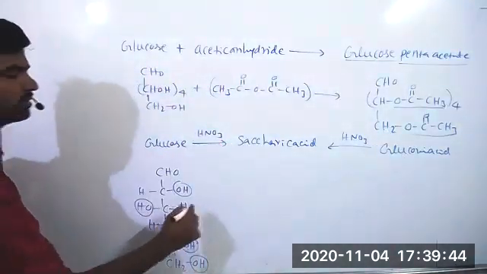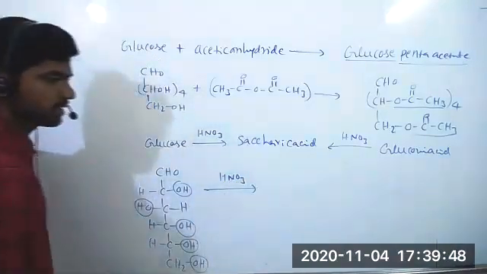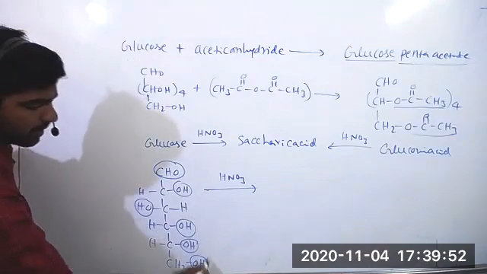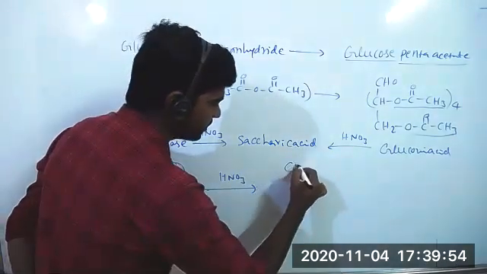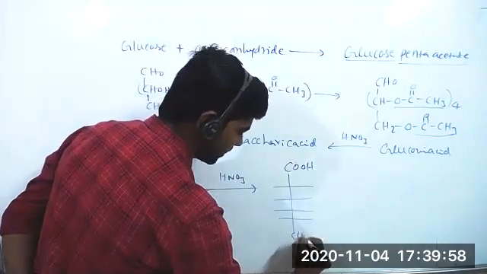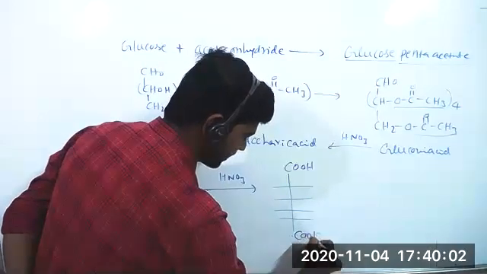Okay, now when glucose is treated with nitric acid, HNO3, a strong oxidizing reagent, it can oxidize the aldehyde group and also the primary alcohol group. COOH, and that end carbon also becomes COOH.